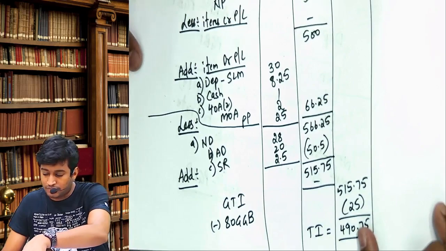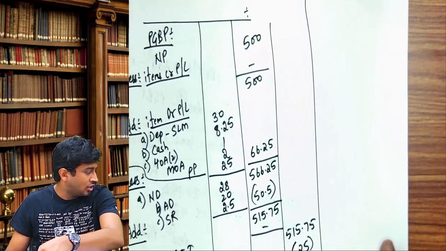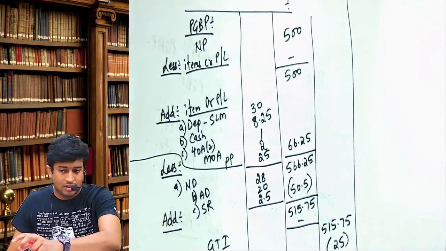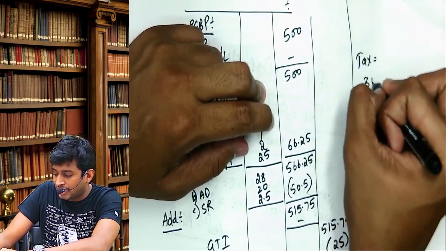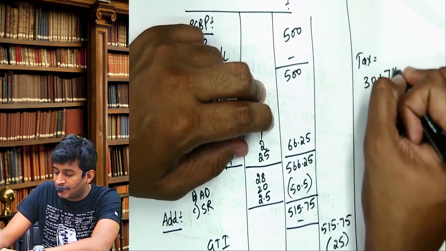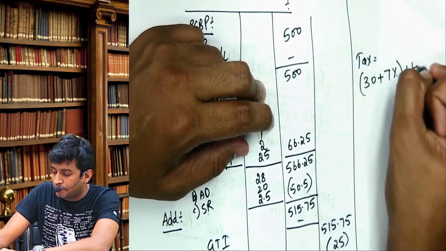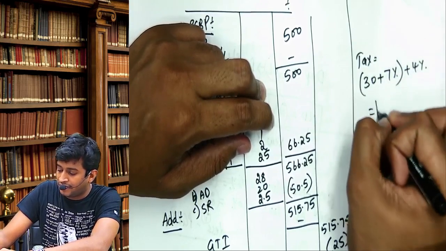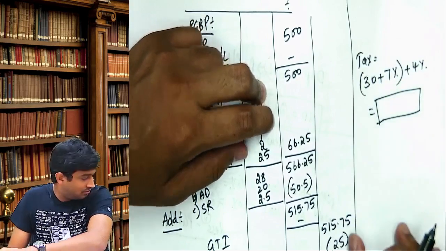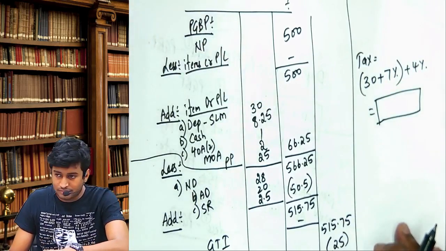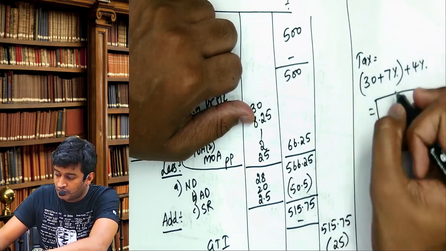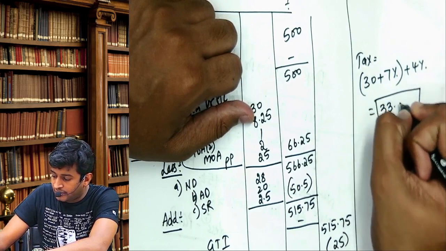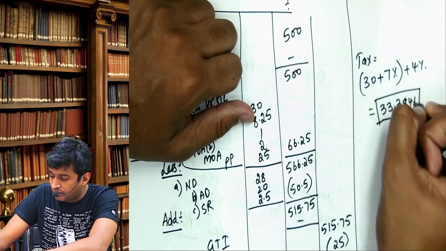Okay, next. Now I am doing a shortcut, you don't do it in the exam. Will surcharge apply? Surcharge, yes. So 30% plus 7% plus 4% cess. Give me the effective rate of tax. 33.384.